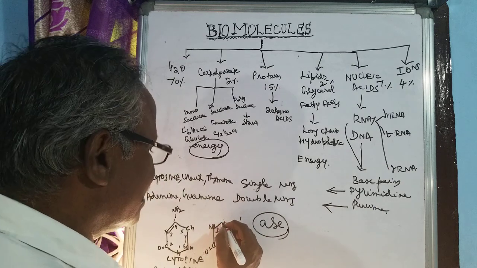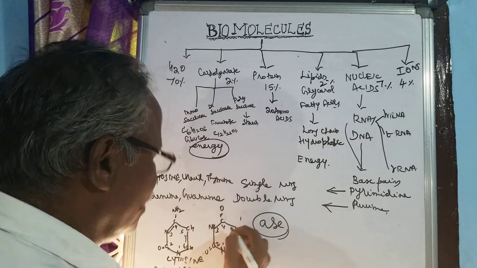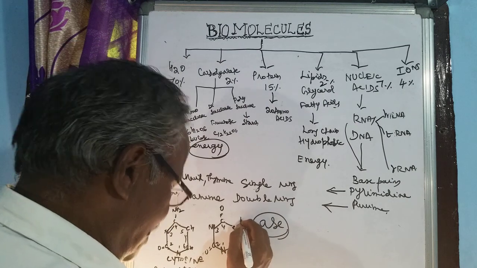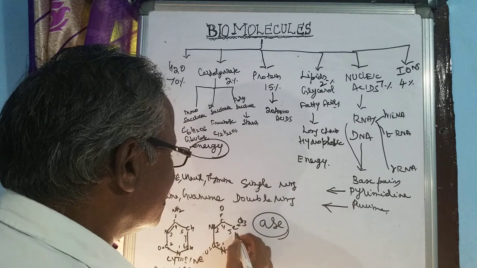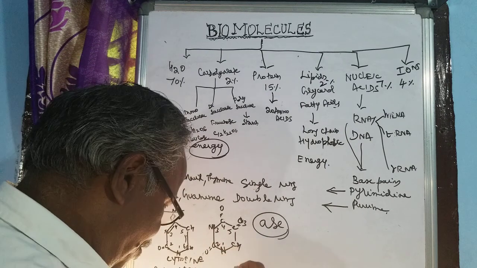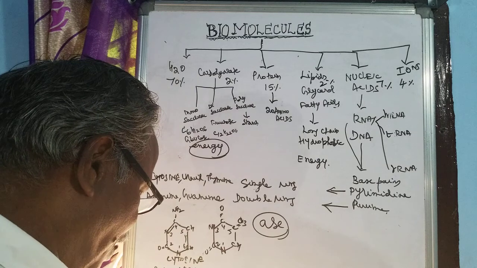Fourth place is C double bond O, the fifth place is carbon, and CH3, sixth place is CH. So this is called 2,4-dioxy,